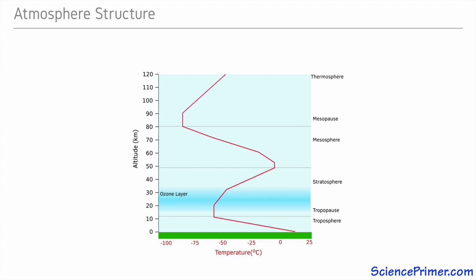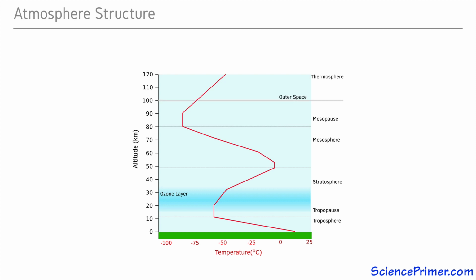The second to last layer of the atmosphere is the thermosphere. It is a region where temperature begins to increase with increasing altitude again, although there is so little air here that the high internal kinetic energy of the gas molecules, that is, the high temperature, does not add up to much in the way of total heat.